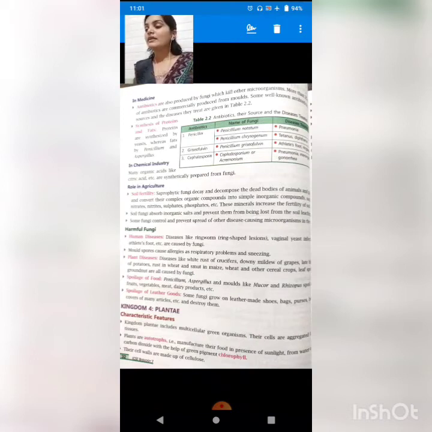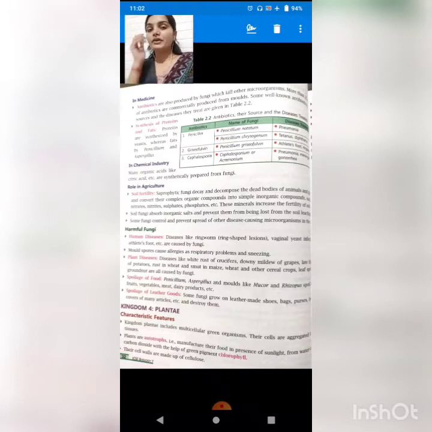Then the second antibiotic is griseofulvin. It was extracted from a Penicillium species, a different one, and it was also used for the treatment of different diseases. There is one more antibiotic, cephalosporin, which was extracted from Cephalosporium. Cephalosporium is also a fungus.